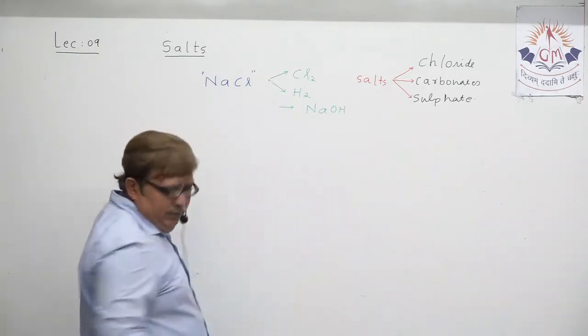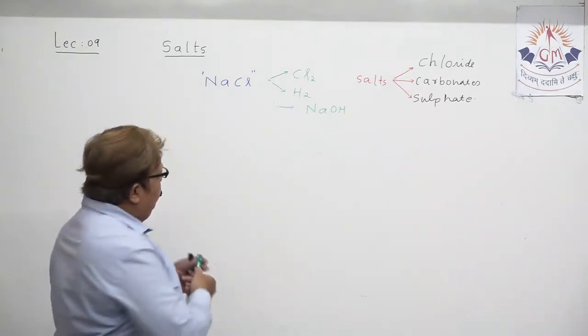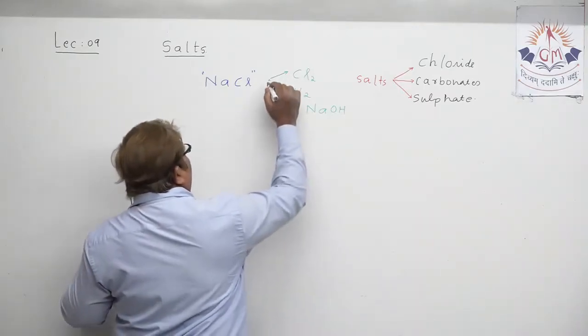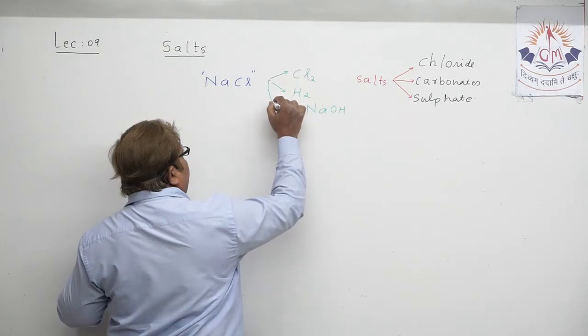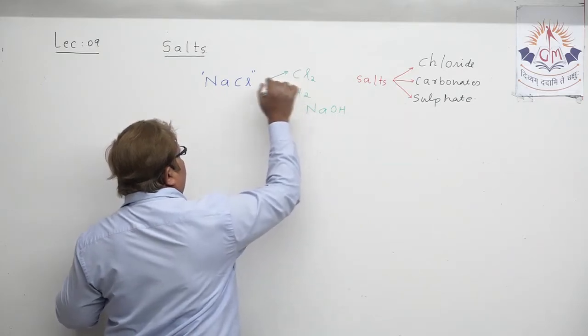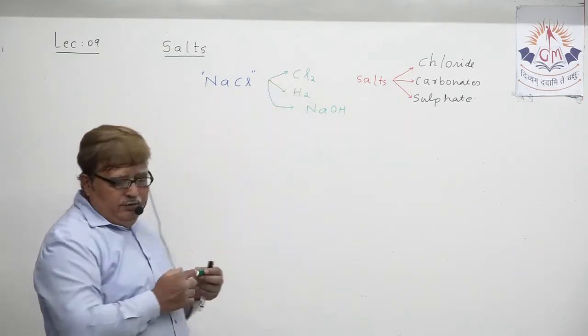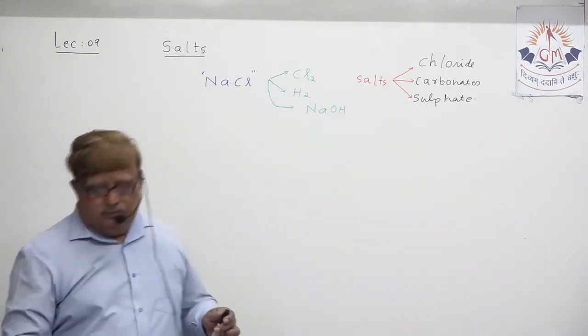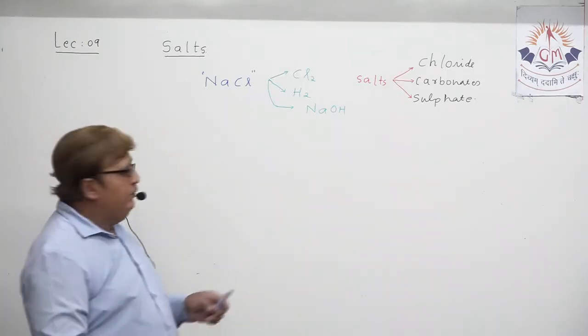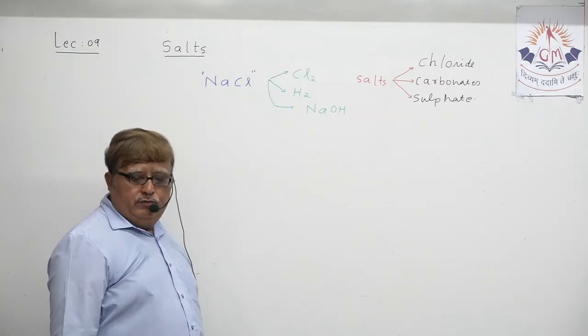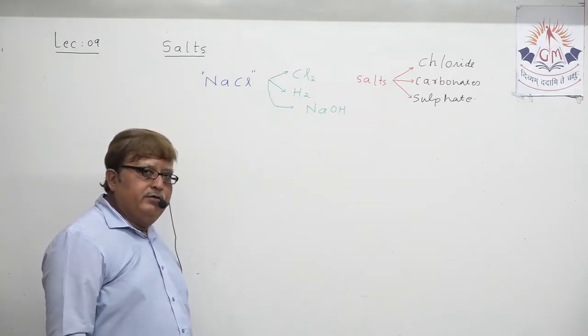Okay, now let's discuss this in detail, how sodium chloride can be used as raw material for the production of chlorine gas, hydrogen gas, as well as sodium hydroxide.